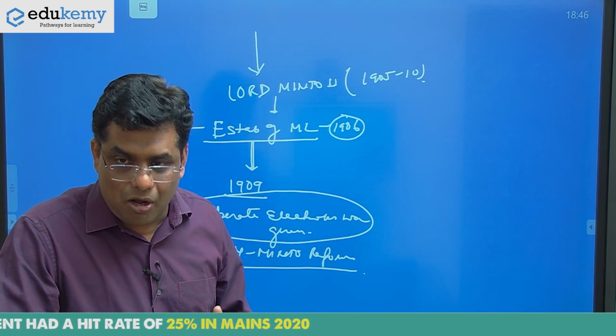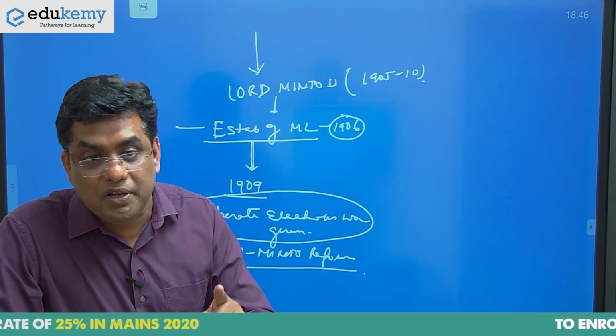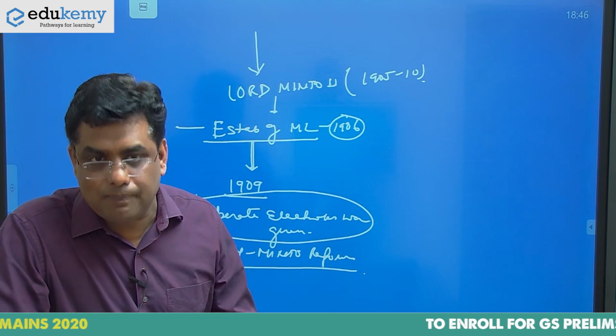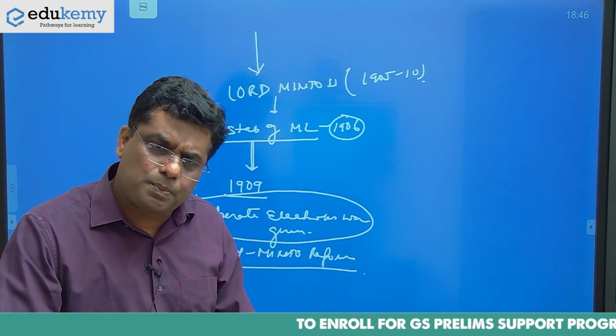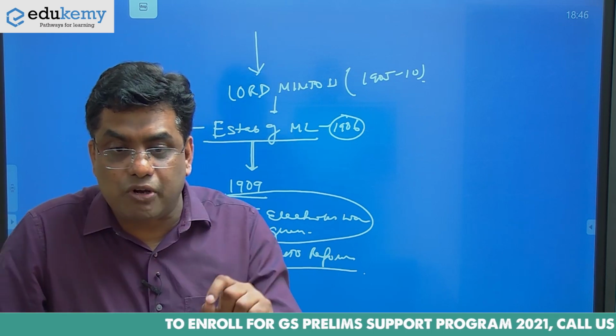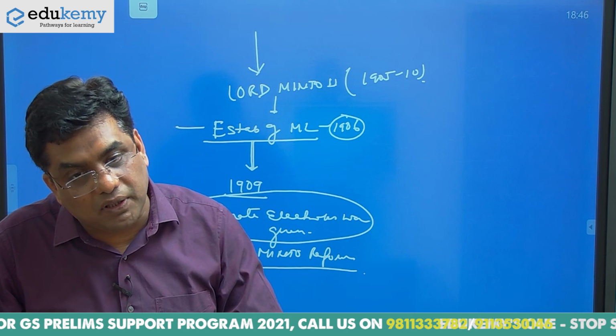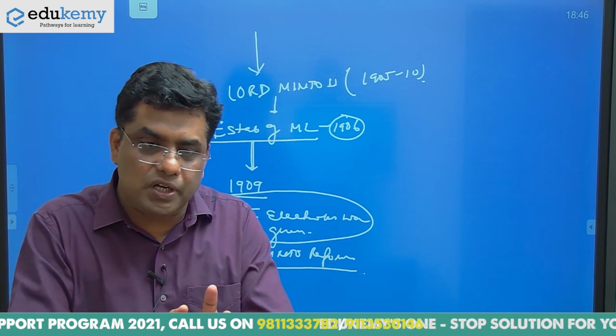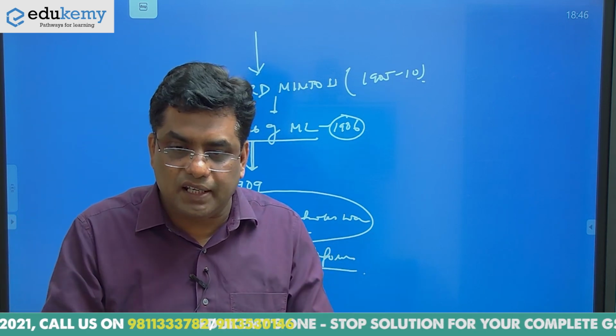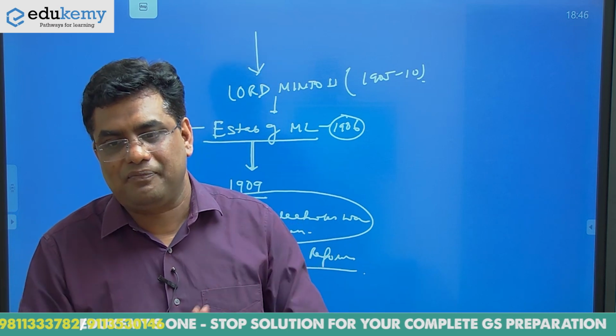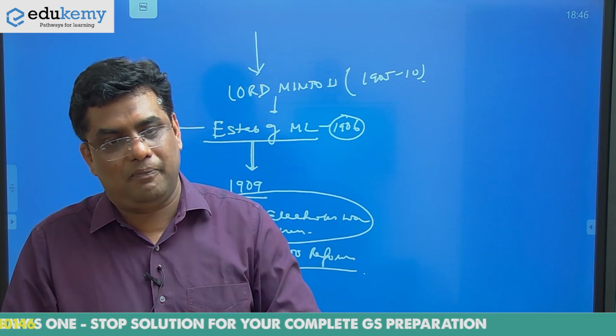Reply: how far bitter it would be, but not bitter than the rising tide of nationalism. Means, despite the fact that these separate electorates will have a dangerous consequence, British decided to go ahead with the formula, and these separate electorates in the long run created the pathways for Pakistan. We will see how, right?